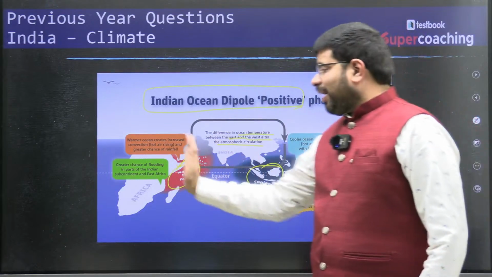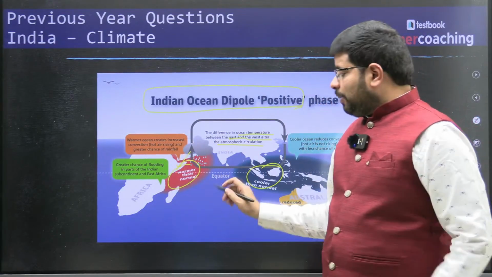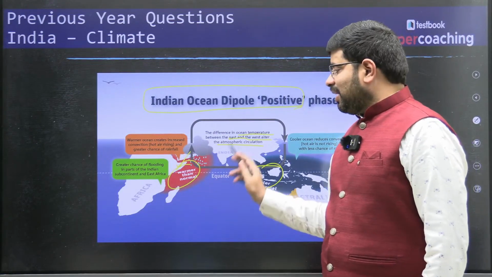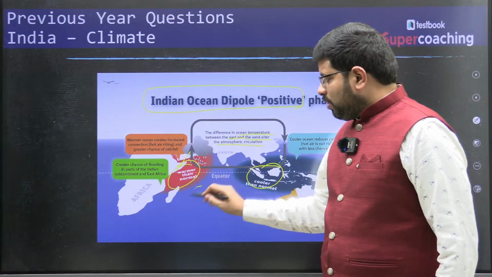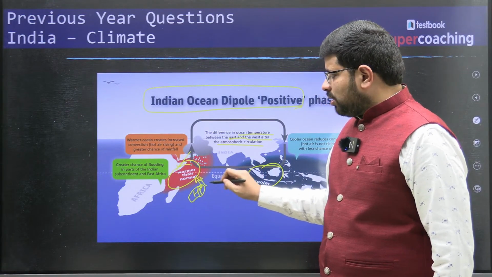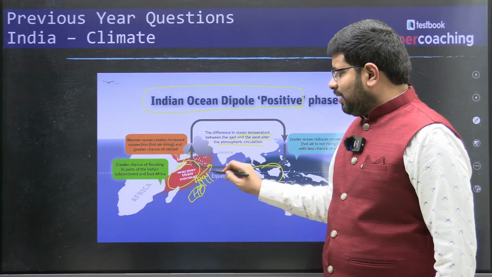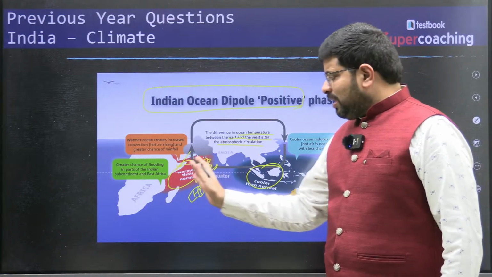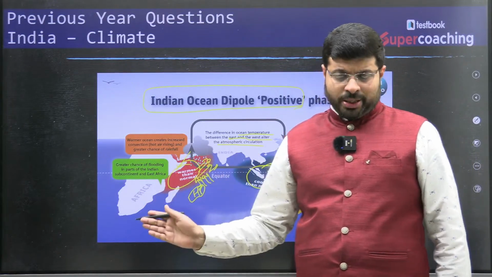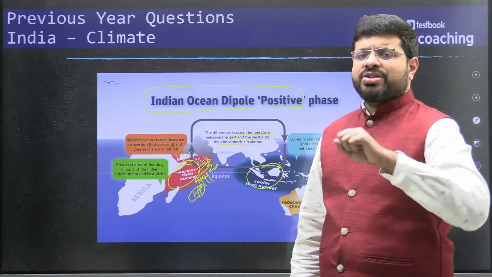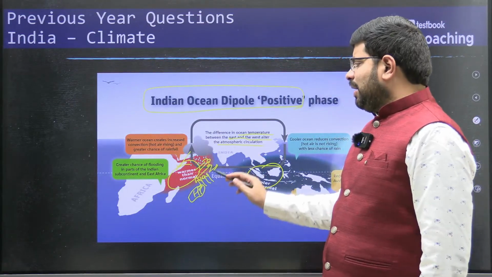See, it is a bit far away. It is not from the typical high pressure which you find in the Indian Ocean through which winds are entering into India. So usually this is a high pressure. Monsoonal winds, northeast, southeast monsoons travel like this. When they travel across this, usually because of the more temperatures here, these winds are able to attract some kind of moisture from this region and enter into India.